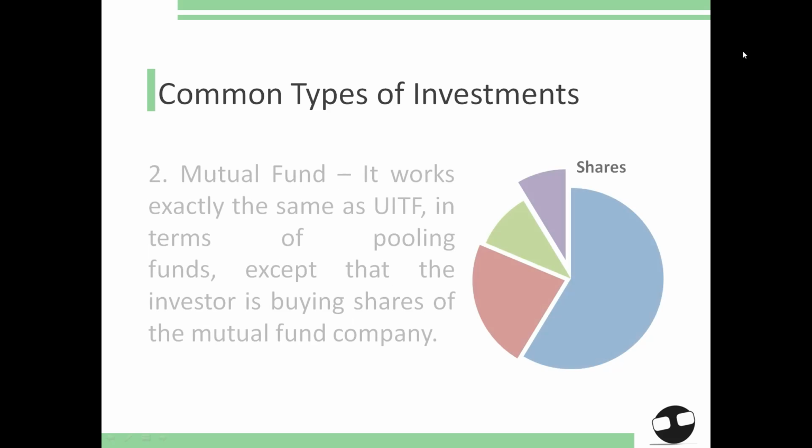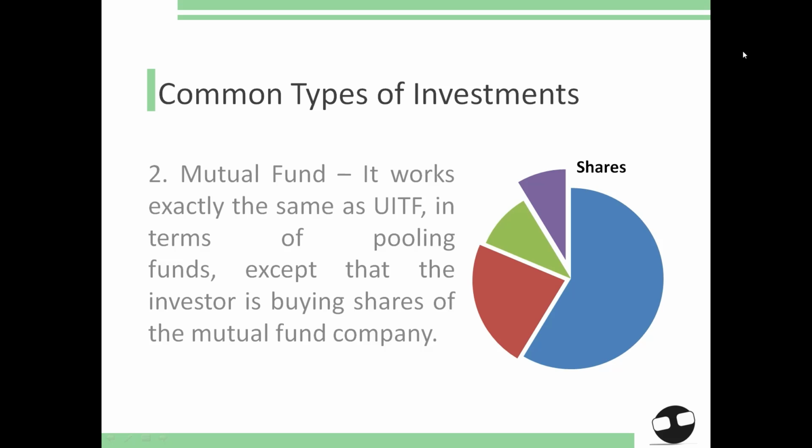Mutual fund works exactly the same as UITF, in terms of pooling of funds, except that the investor is buying shares of the mutual fund company. The investor buys the shares with assigned price known as net asset value per share. In this type of investment, the investor stockholder is bound by the corporate structure of the mutual fund company. Hence, the issued shares, just like regular stocks, have voting rights. The minimum investment for this account is 5,000 pesos as stipulated in Republic Act 2629, otherwise known as Investment Company Act.